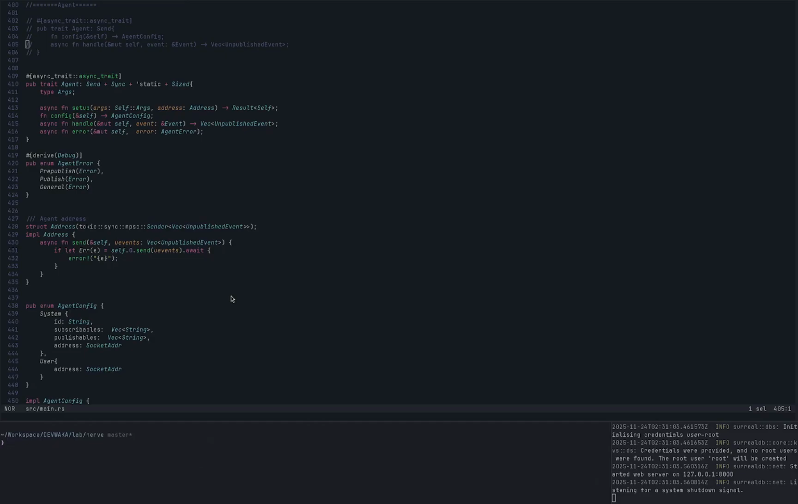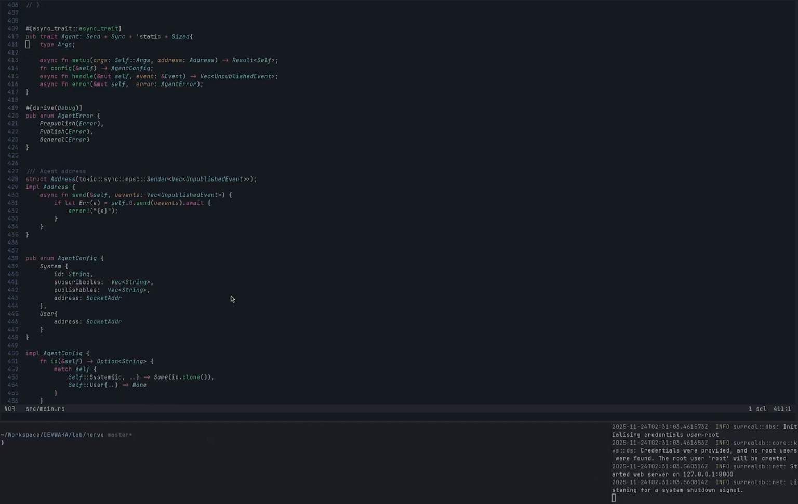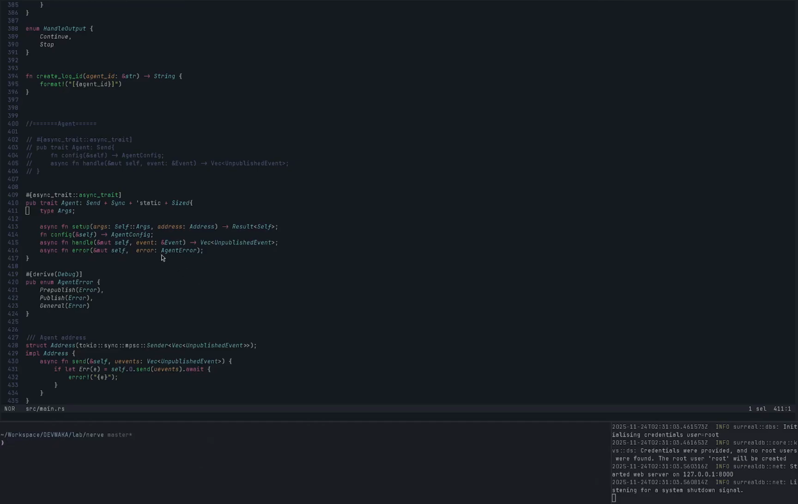So currently we have this config which the agent has to provide. It also provides a handle function which it will use to receive events that have been retrieved from the event store. Upon completion of handling that event, it could also provide a list of unpublished events that the agent itself would like to publish.